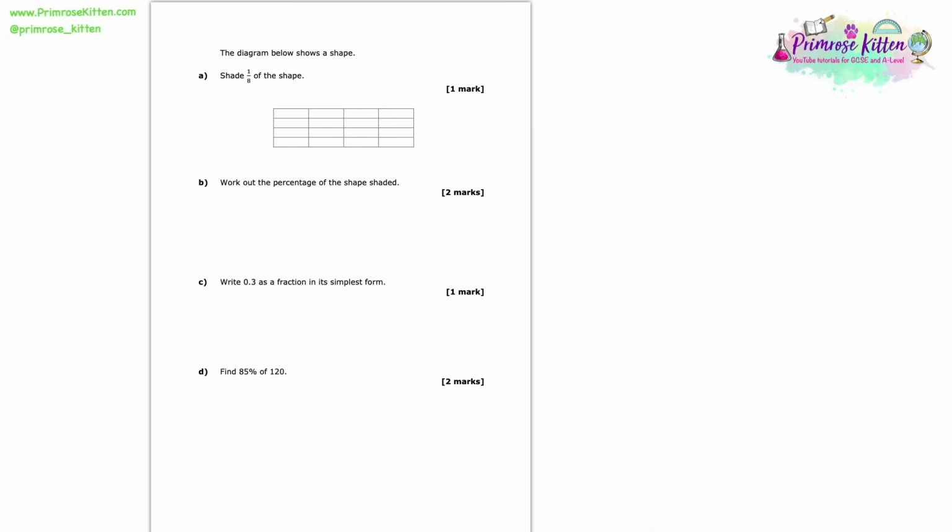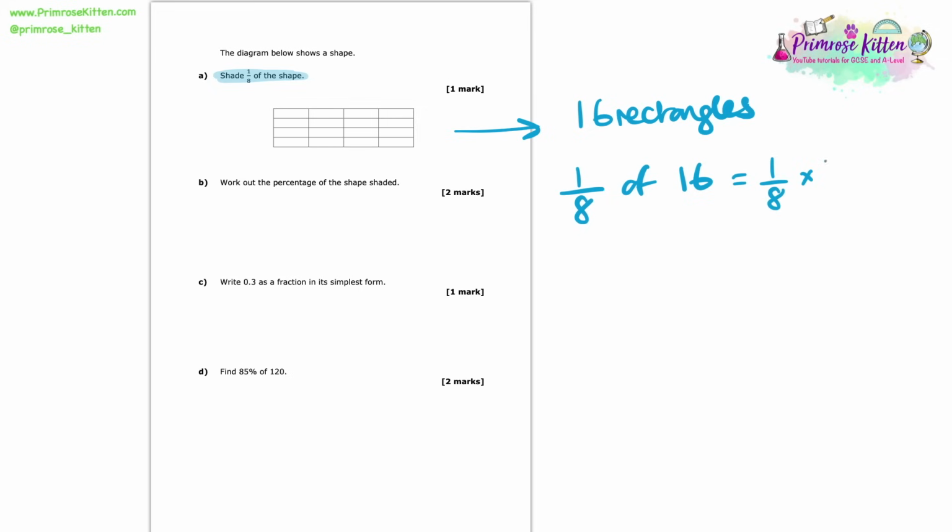Here we're told that the diagram below shows a shape, and we're asked to shade 1/8 of the shape. So there's a few different ways we could do this, but the way that I'd do it is first I'd count up how many little rectangles I have here. I can see that I've got 16 of these little rectangles. So to know how many rectangles I need to shade, I need to work out what 1/8 of 16 is. So I can do this using a calculator. I can do 1/8 times 16 and I find that the answer is 2. So if I go back now to my shape and I shade in any 2 of these rectangles, then I will get the mark. Remember, it doesn't matter which 2, just any 2 and you would get your mark.